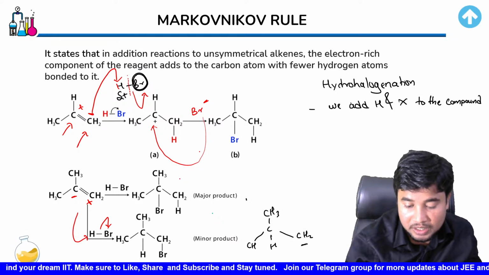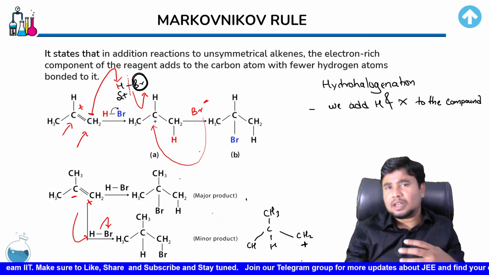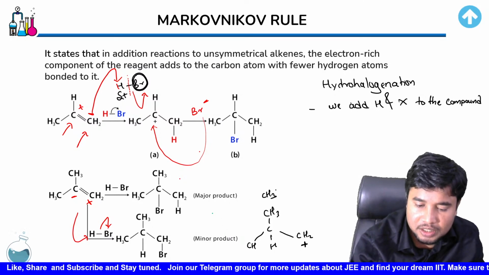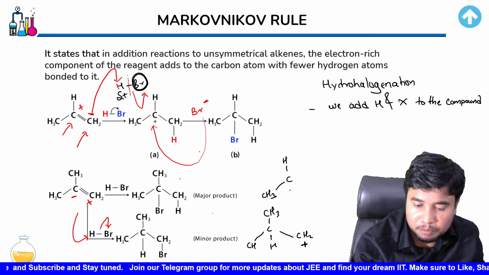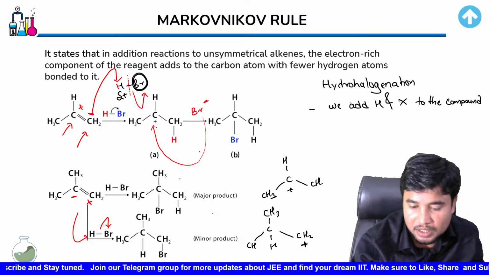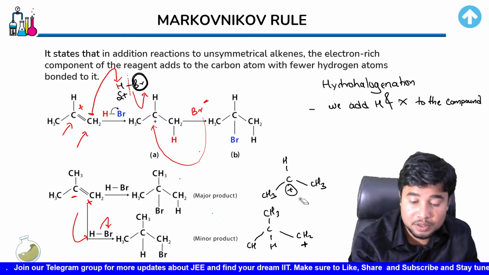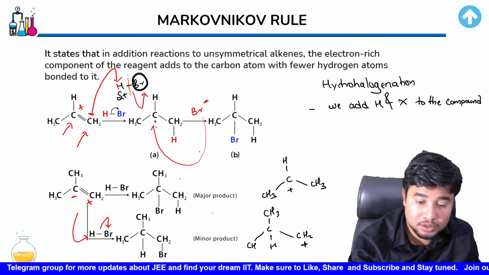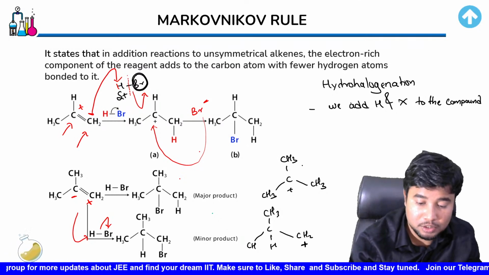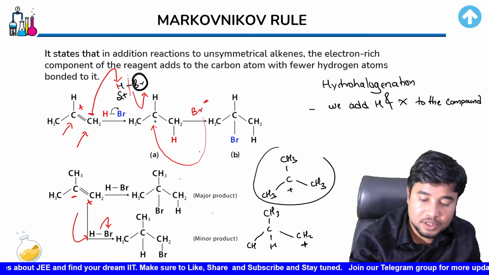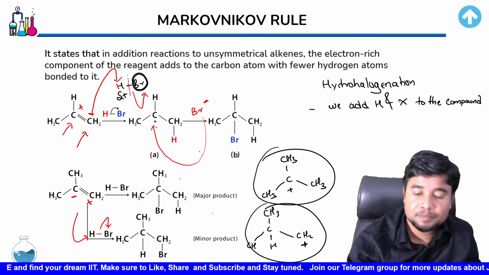So over this side, you've got a positive charge. Now just tell me, is the positive charge over a tertiary carbon more stable, or is the positive charge over a secondary carbon more stable? If you compare the stability of the positive charges in the first case over here and the second case over here, it is clear.